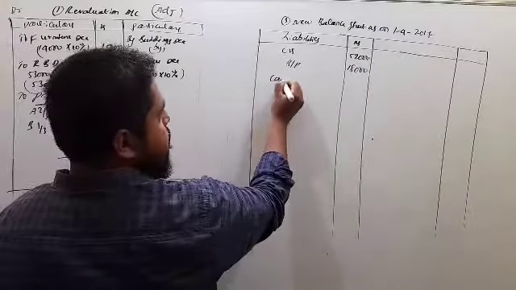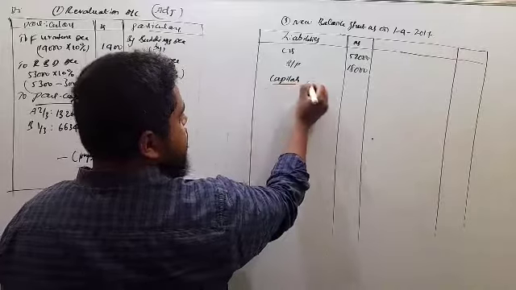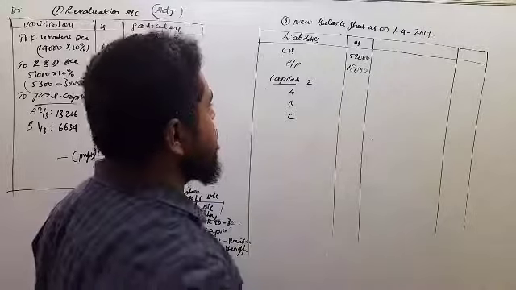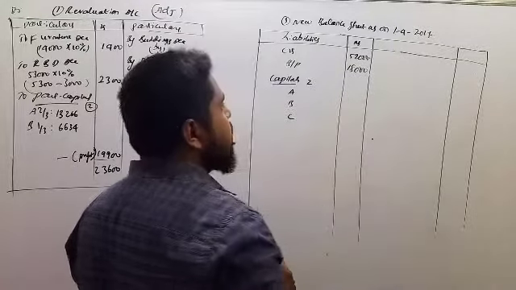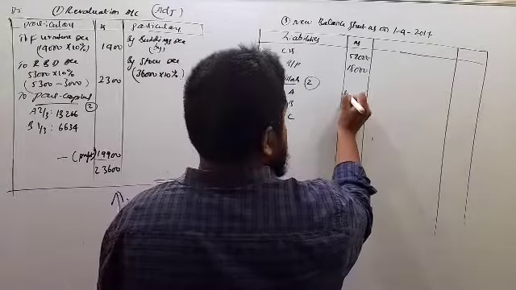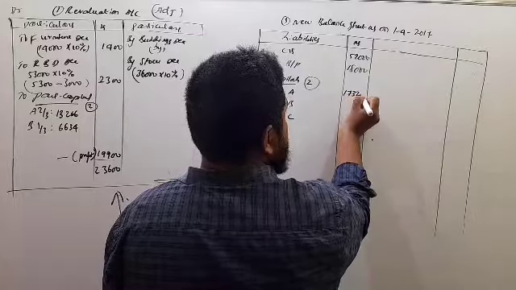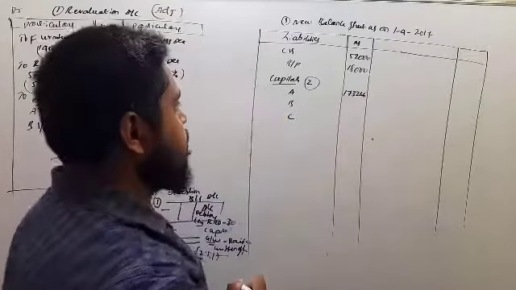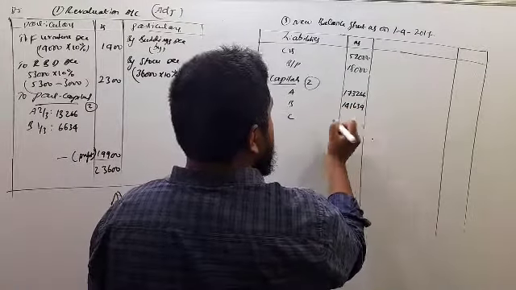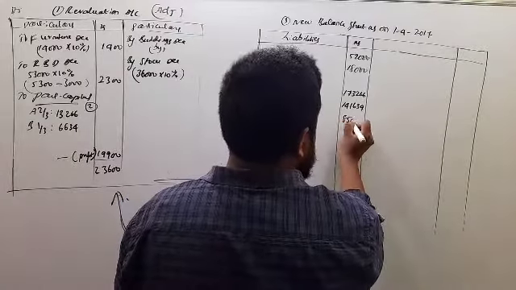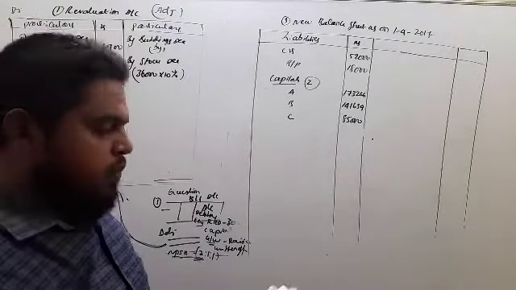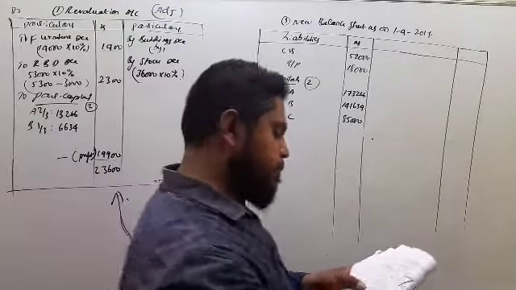Now capitals as per step 2, A, B and C. A's capital 1,73,266, B's 1,41,634 and C's 85,000. So as per step 2, capitals of A, B and C. Next, come to the asset side.